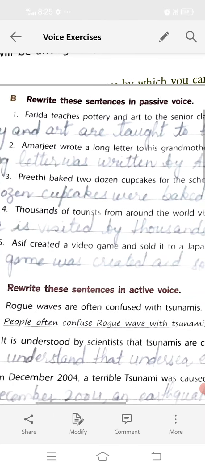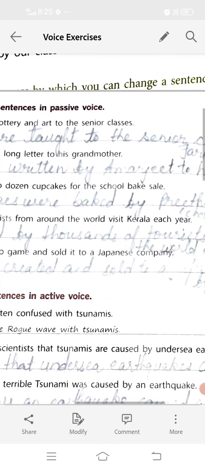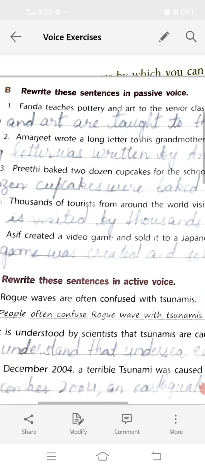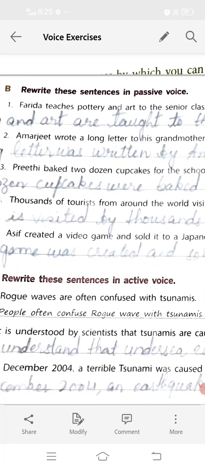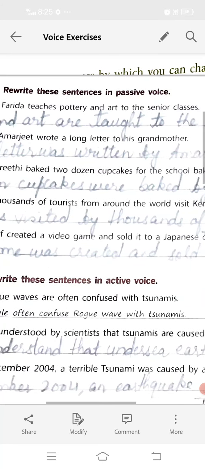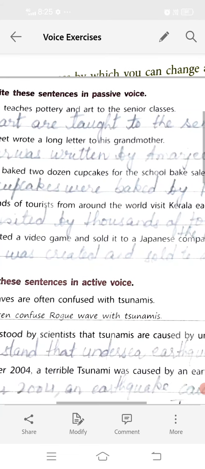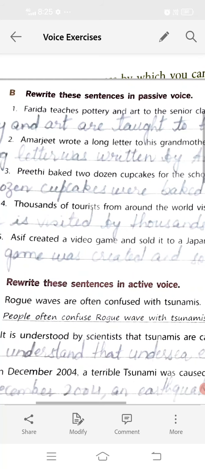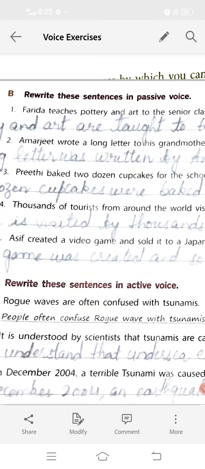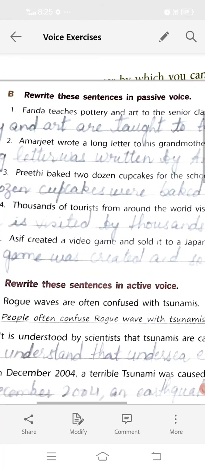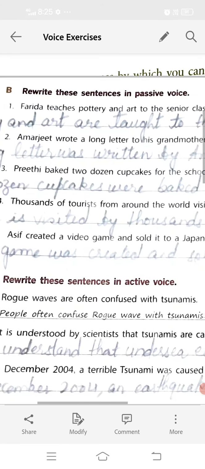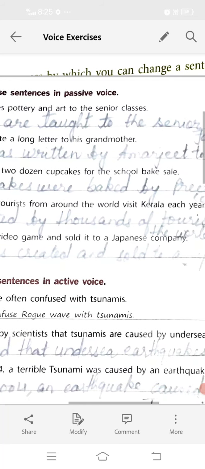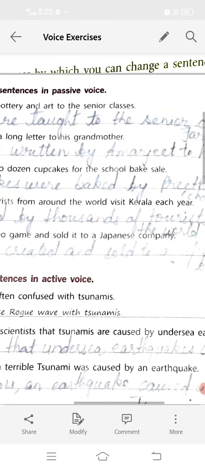Preeti baked 2 dozen cupcakes for the school bake sale. Preeti here is the subject, baked is the verb, 2 dozen cupcakes they are the object. Now see how we will convert it. 2 dozen cupcakes were baked. Again baked आपकी second form है, तो we have to use the second form of helping verb, that is your were, क्योंकि कप केक्स बहुत सारे हैं. So 2 dozen cupcakes were baked by Preeti for the school bake sale.